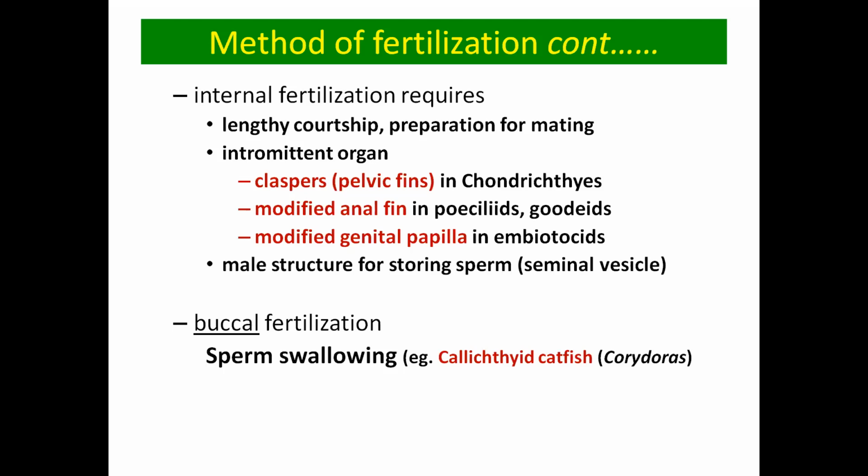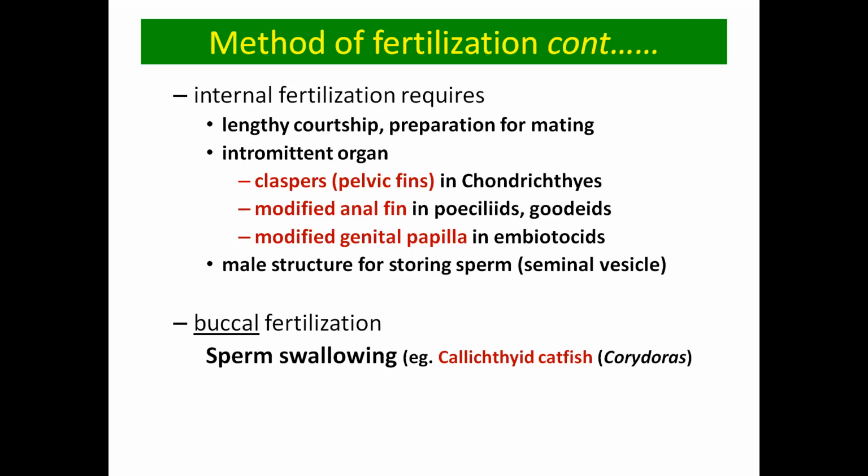Then another one is internal fertilization, which is very common in cartilaginous fishes. What happens? It requires many things: a lengthy courtship period, then preparation for mating, and because the fertilization is internal, the sperm need to be transferred inside the female body, so they also need an intromittent organ. In cartilaginous fishes, the male's pelvic fin is modified into the clasper that helps in holding the female and transferring the sperm.